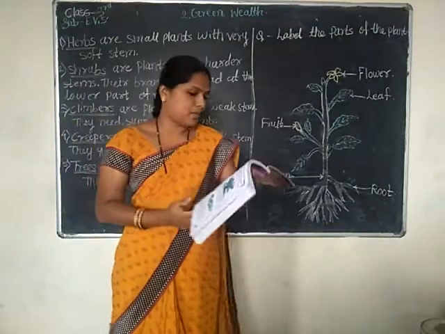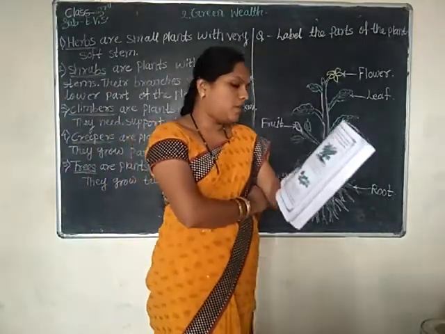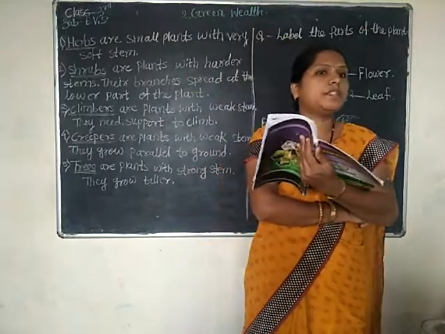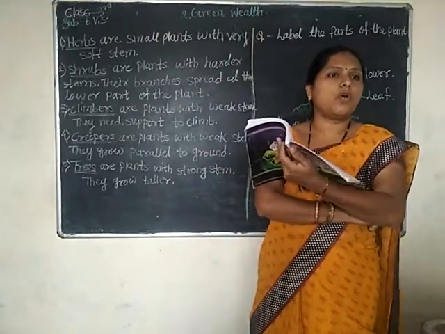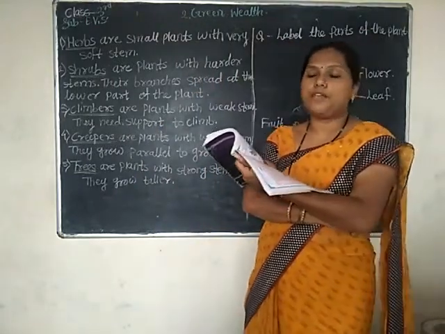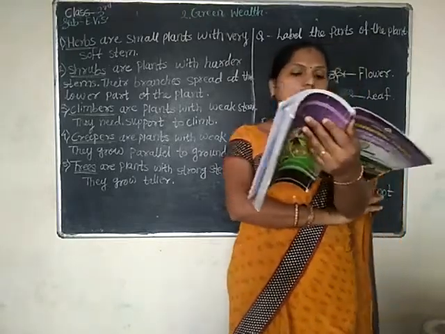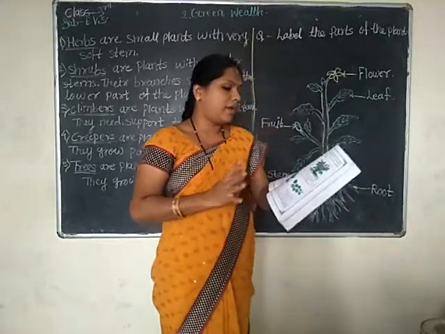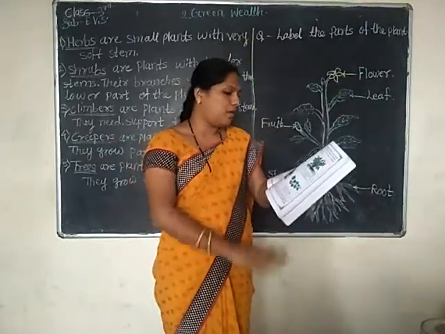Write down the names. Next, observe the rose plant and the hibiscus plant. Hibiscus is also called the shoe flower. The branches of these plants spread out from the lower part of the plant.